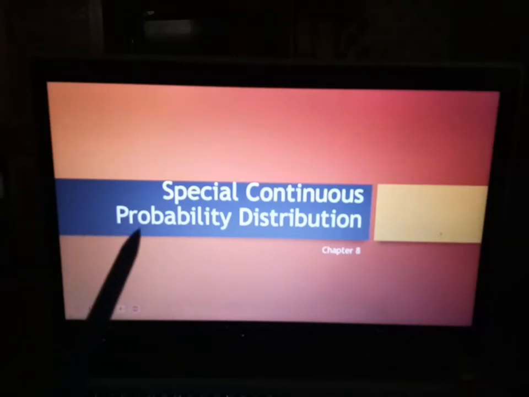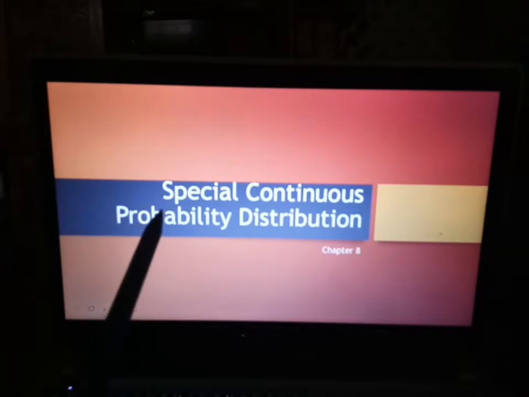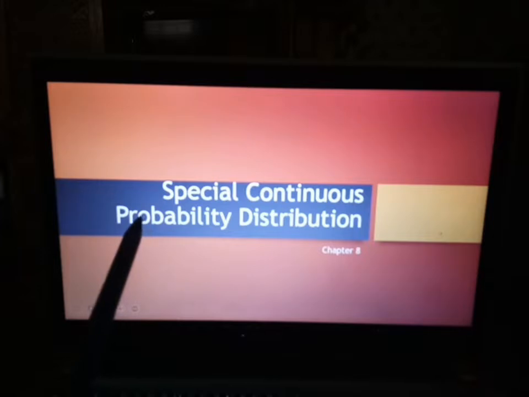Okay, next in chapter 8 is about special continuous probability distribution. Earlier in part 1 and part 2, we have learned about special distributions such as binomial and Poisson distribution.